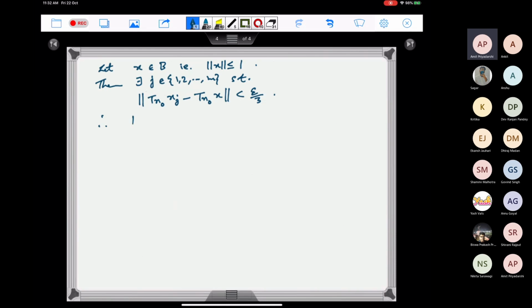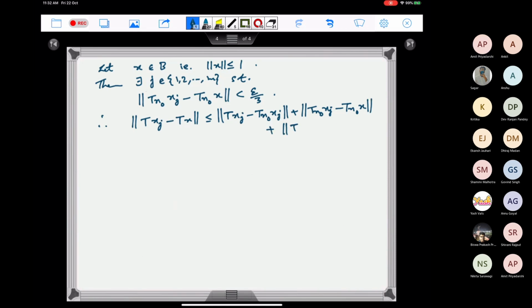if we look at the norm of T of x_j minus T of x, this will be less than or equal to the norm of T of x_j minus T_n0 of x_j, plus the norm of T_n0 of x_j minus T_n0 of x, plus the norm of T_n0 of x minus T of x.